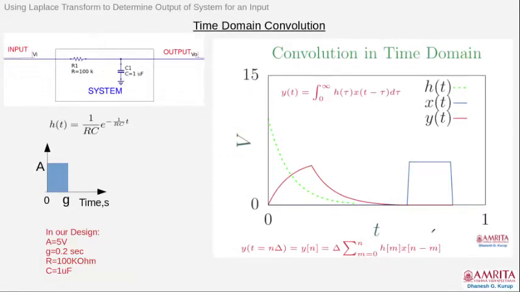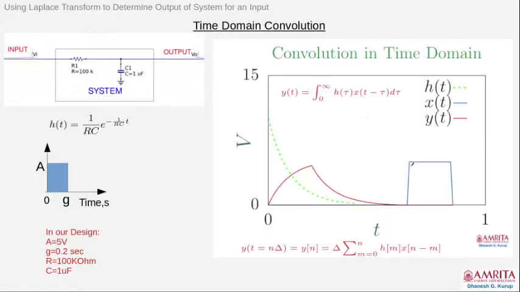Now you can do the convolution like before very easily. I am assuming that my input is a pulse. This is the characteristics of my input: a rectangular pulse of amplitude 5 volt, width g, which is 0.2 second. R is 100k ohm and C is 1 microfarad. So my impulse response is h(t) equal to 1 by RC e raised to minus alpha t, which is drawn here. The dotted line represents my impulse response, h(t).